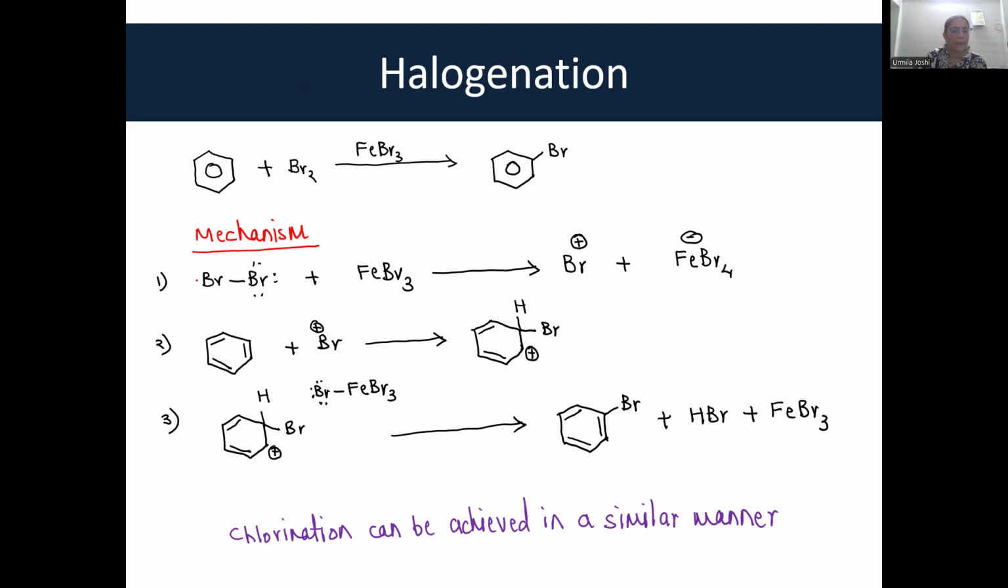Now coming to halogenation. Again, it is simple. Okay. This bromine, the electron pair is taken up by FeBr3, the Lewis acid. As a result, the bromine cation is formed. This bromine cation is an electrophile and it reacts with benzene. Once it reacts with benzene, it forms bromobenzene, HBr and FeBr3. Chlorination can be achieved in a similar manner. I am not writing the mechanism again.